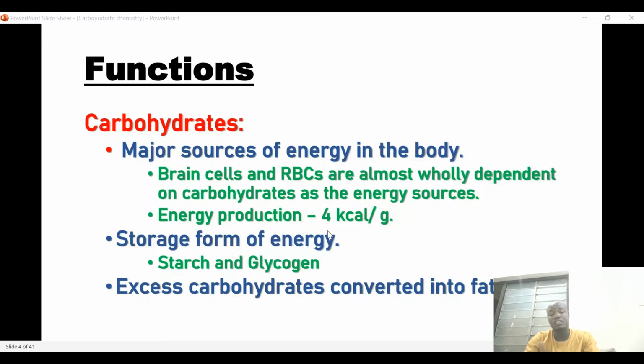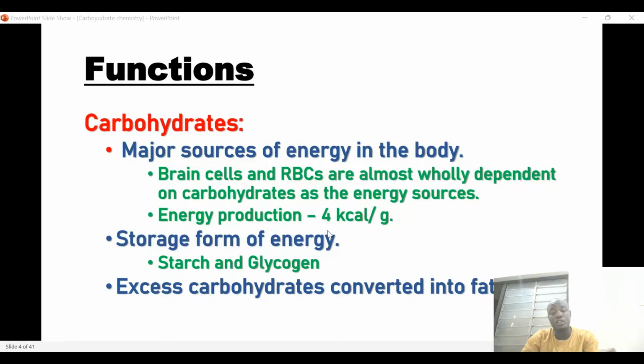So the brain cells, red blood cells, and the rod and cone cells of the human body are the cells that depend on glucose or carbohydrate for energy generation. And carbohydrates are also a storage form of energy.